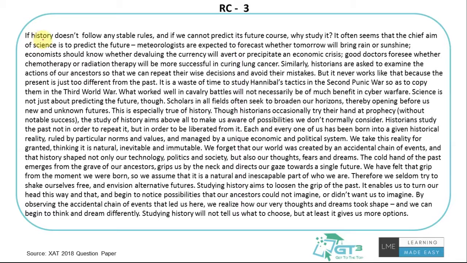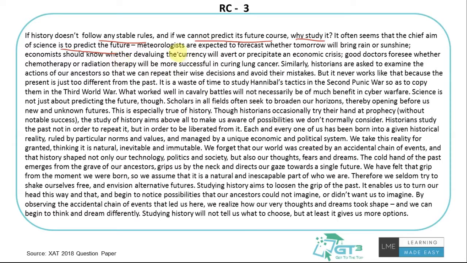So the passage says, if history does not follow any stable rules and if we cannot predict its future course, why study it? So the author is starting with a question that if history does not follow any rules and if we cannot predict its future course, why should we study it? It often seems that the chief aim of the science is to predict the future. So the author is saying that generally the aim of a science is to predict the future. So he started off with the question saying that if we cannot predict the future course, why should we study it? He's continuing that question with the logical point that we generally study something, or science etc., to actually predict the future.